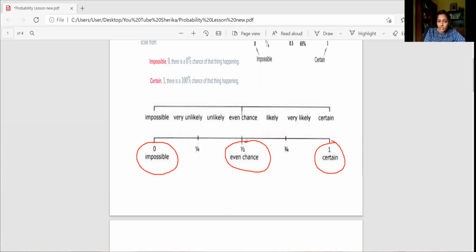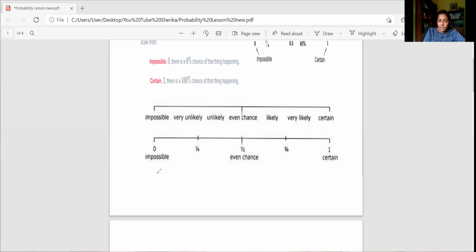Now if I toss a coin, what are my 2 outcomes? I have only 2 outcomes. Those 2 are either head or the tail. So when I toss a coin, if I get a head, it can be 1 out of 2, or the tail, it can be 1 out of 2. So that kind of event can be seen here, even chance, right? So for that, we can use the even chance.